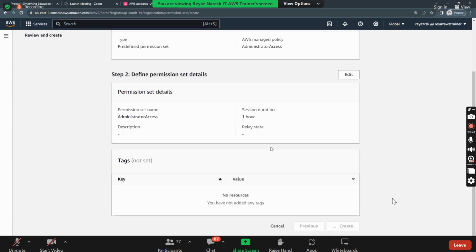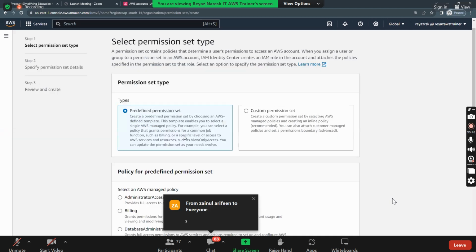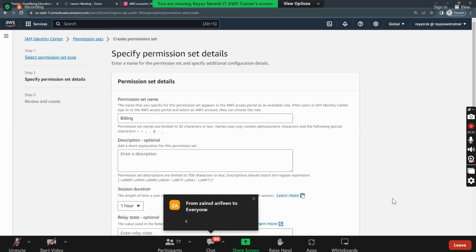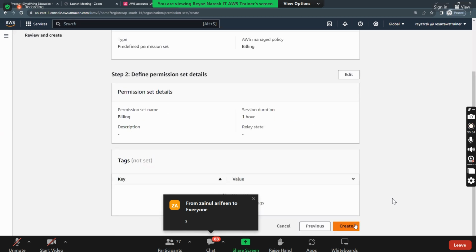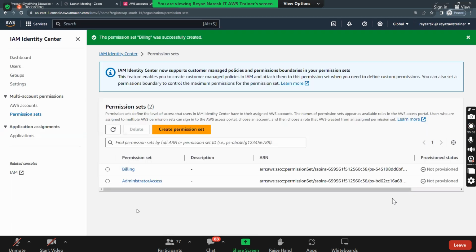Create it. Guys, see here. This is one permission set. Like this, can I create multiple permission sets? See, create one more set. I want to give only billing. Guys, I'm not assigning anything, I'm just creating permission sets. See, I have this. Okay, now should we go and create the user?